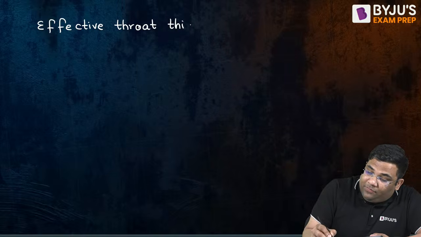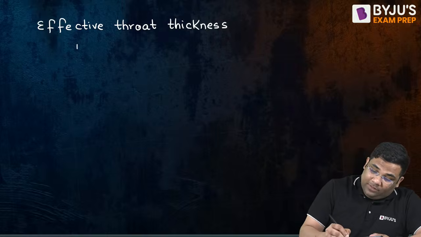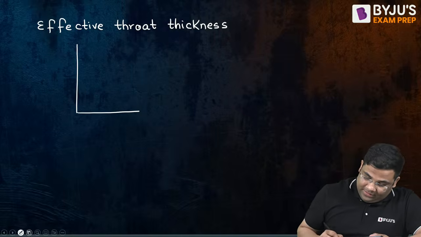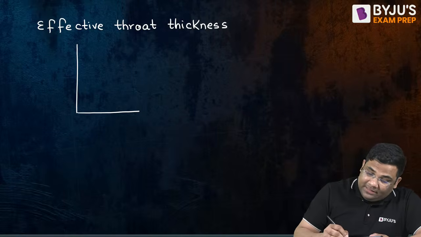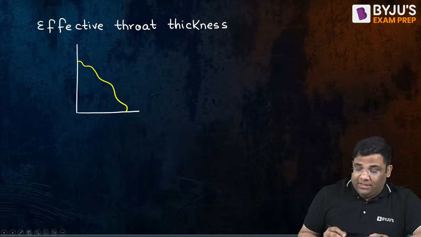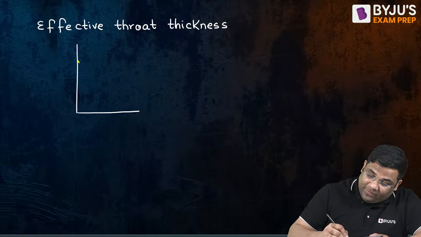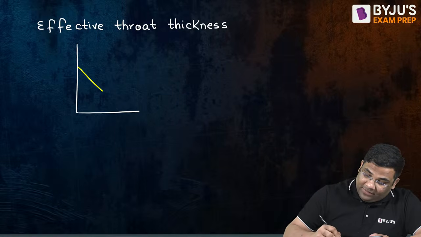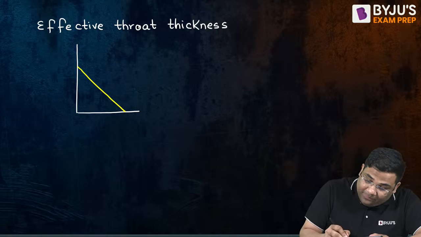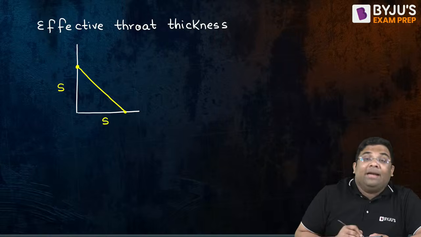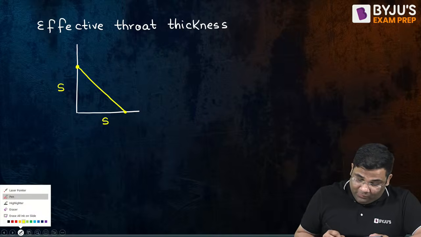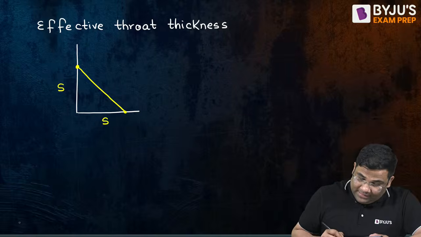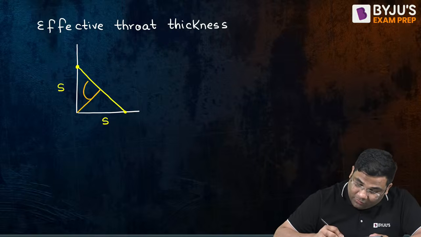So whenever you have this fillet weld, suppose that the weld surfaces are welded like this. The weld surface can be approximated as a triangle, right? This will be S, this also will be S, the size of the weld. And the effective throat thickness is something like this.